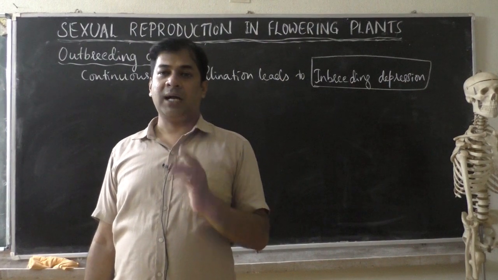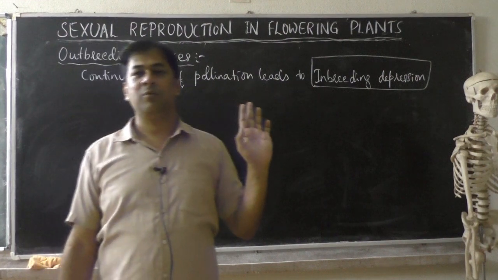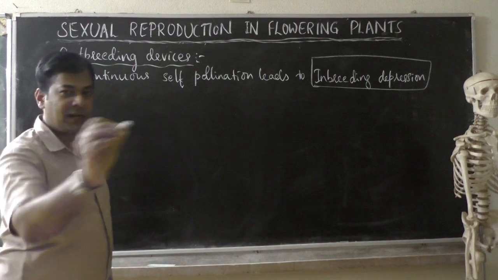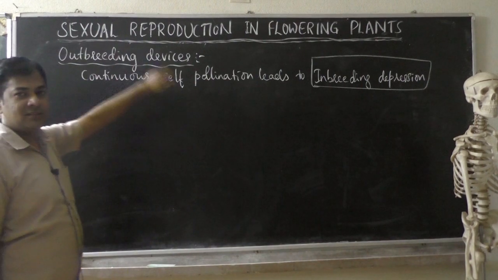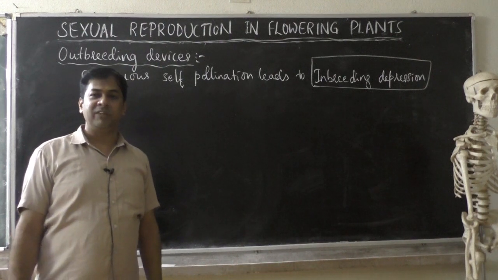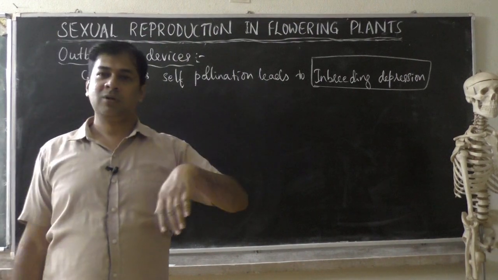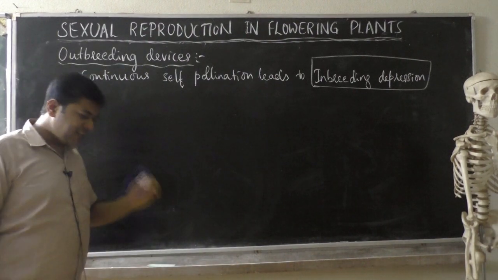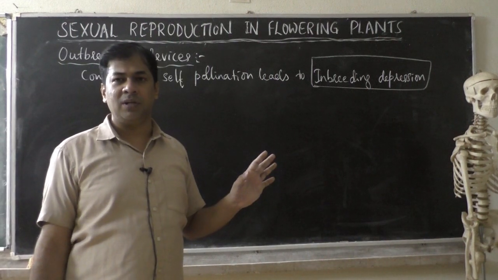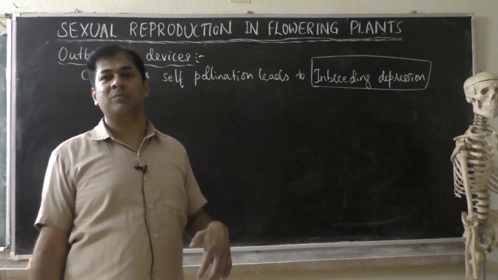So the plant makes some modifications to avoid or discourage self-pollination and to encourage cross-pollination. That modification is what we call outbreeding devices. In very simple terms, the plant rejects self-pollination but requires cross-pollination.